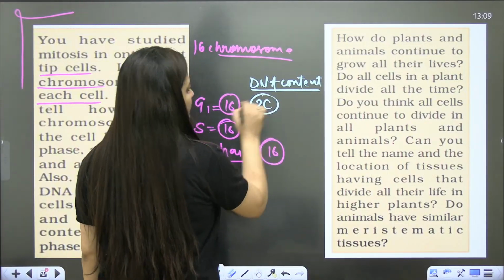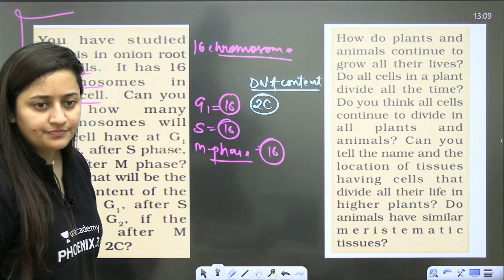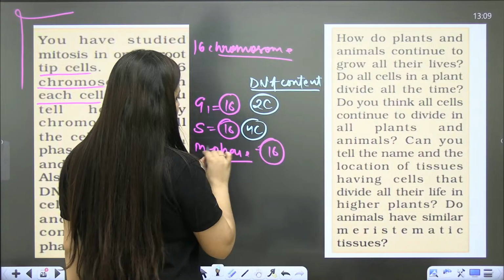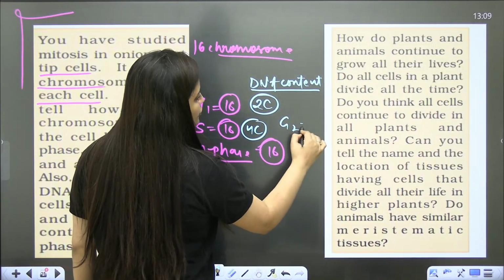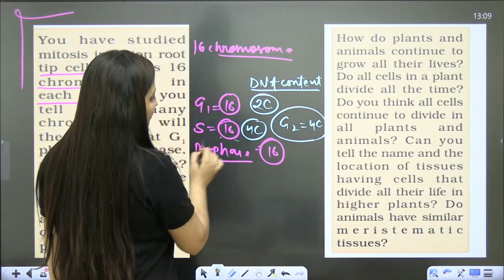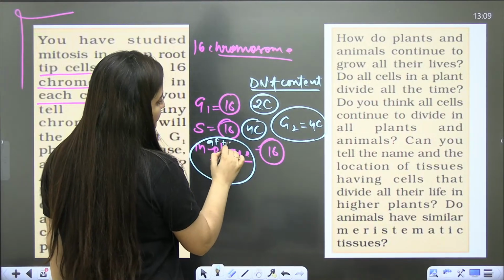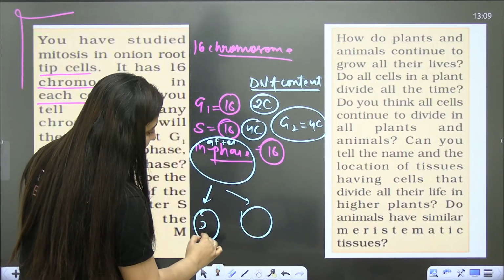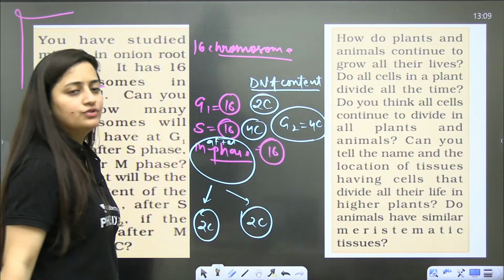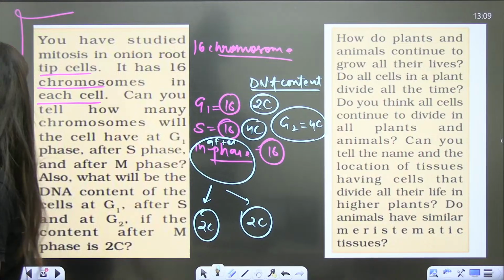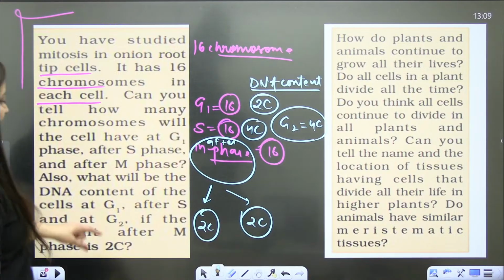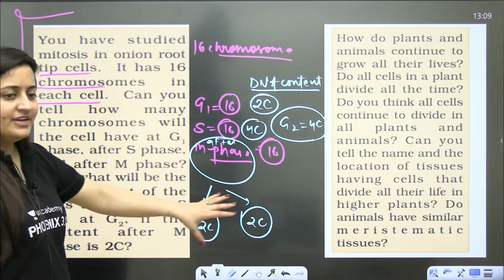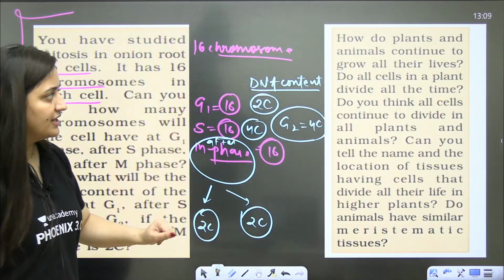It will be 2C. After S phase, it will be 4C, and in G2 phase also it will be 4C. After M phase you will have two daughter cells, so each daughter cell will have 2C and 2C. That is what you need to understand.